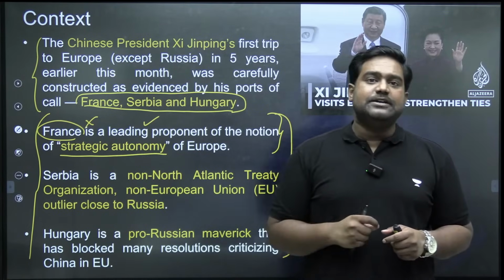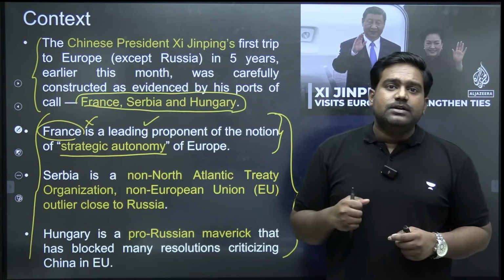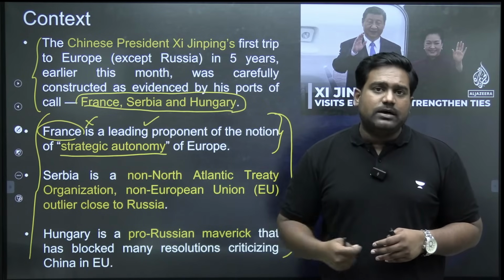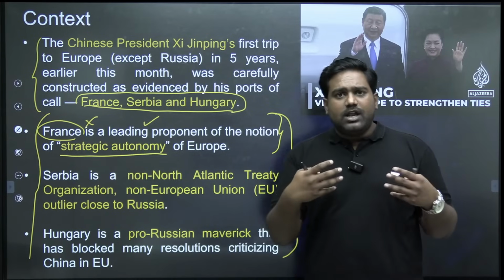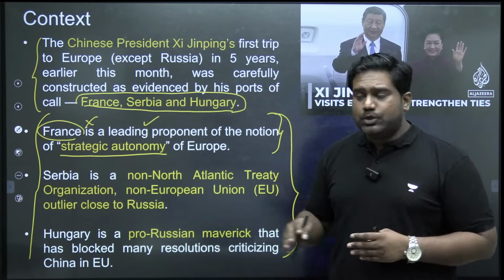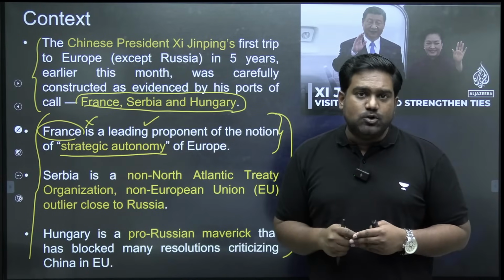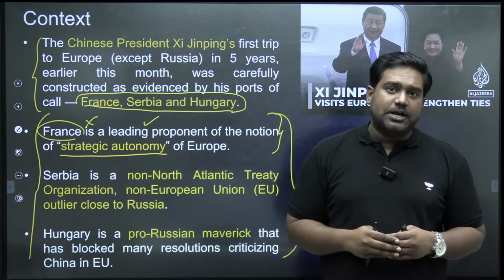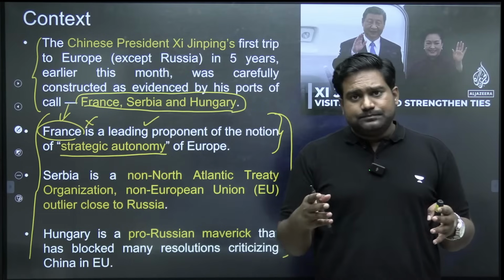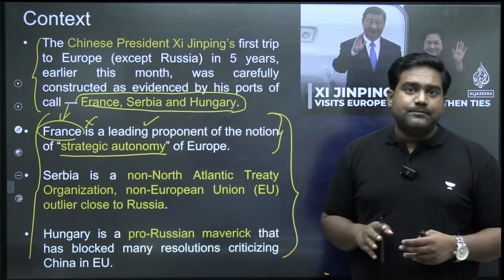Now, this is where China is interested. China knows it is facing a lot of resistance from the Western powers. China knows very well that the US is trying to pull all the West European countries towards its side in order to create a counterbalance to China. But France could be one of the leading Western powers which could actually help China strike that balance, to pull the European region away from the influence of the US and maintain that balanced relationship with China. So that explains why Xi Jinping paid a visit to France, and we are going to discuss what economic and strategic interests China has in the country.